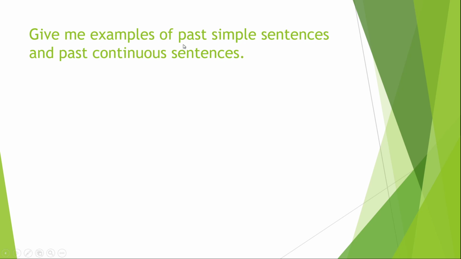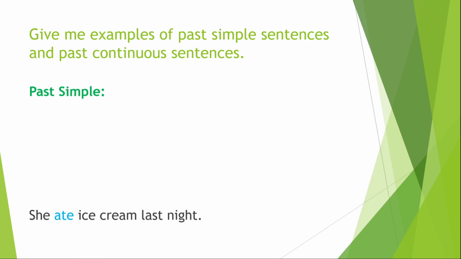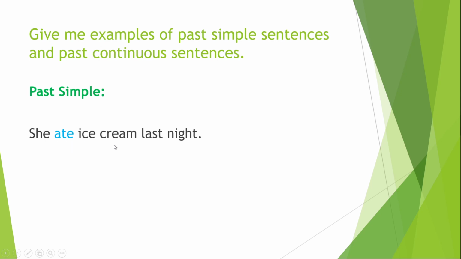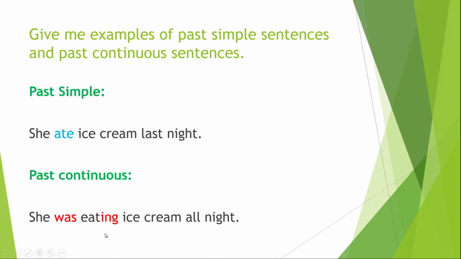Give me examples of past simple sentences and past continuous sentences. A past simple sentence is, she ate ice cream last night. A past continuous sentence is, she was eating ice cream all night. So here we get the difference between the two sentences. In past simple, we just turn the verb into the past. In past continuous, we use was and we add ing to the verb, all right?